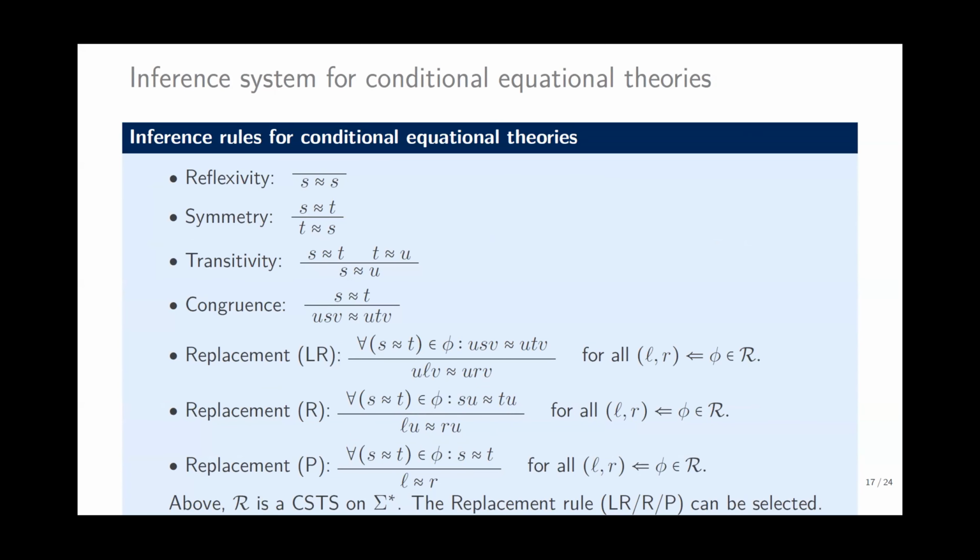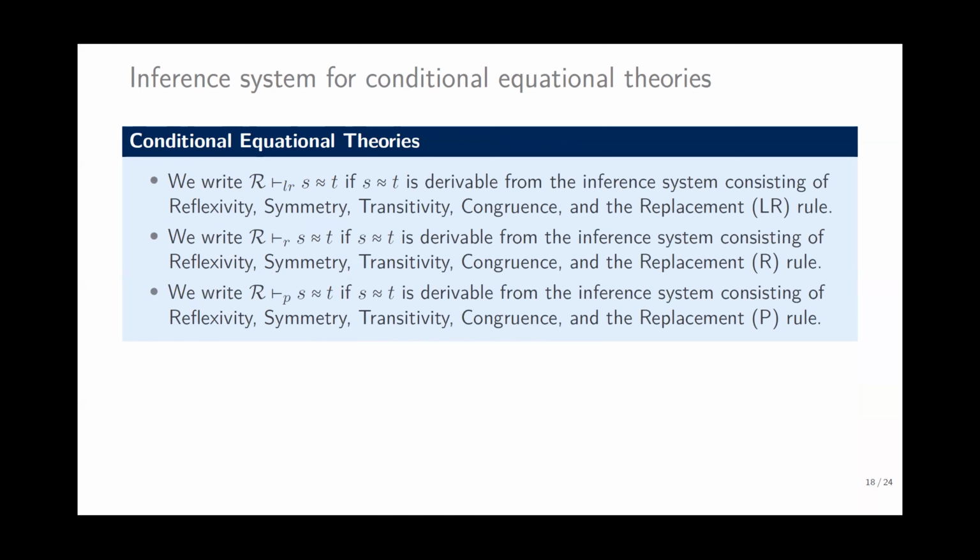Now inference rules for conditional equational theories. In a conditional equation theory, we can derive equivalence using the conditional semi-Thue systems, and this equivalence S equals T is derived using reflexivity, symmetry, transitivity, and congruence, and a replacement rule, one of which can be selected. S equals T is equivalent with respect to the left-right conditional equation theory if it's derived using reflexivity, symmetry, transitivity, congruence, and replacement rules.